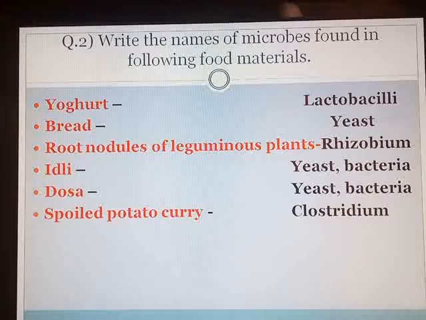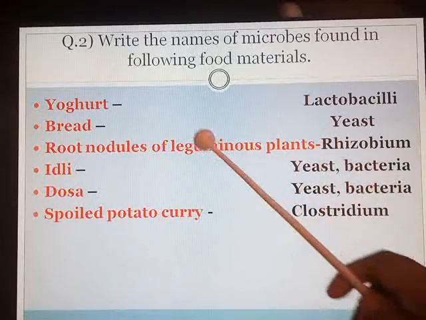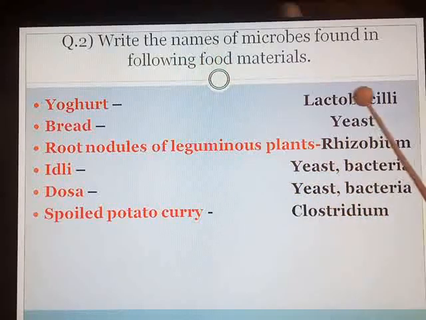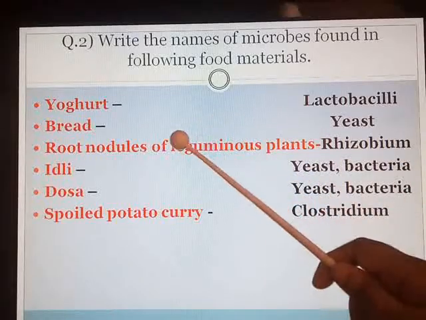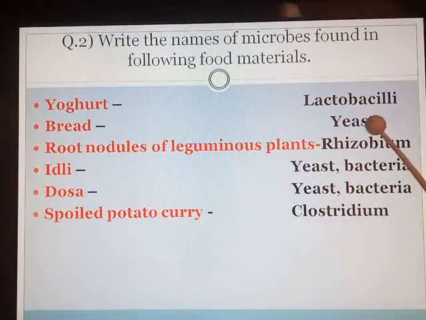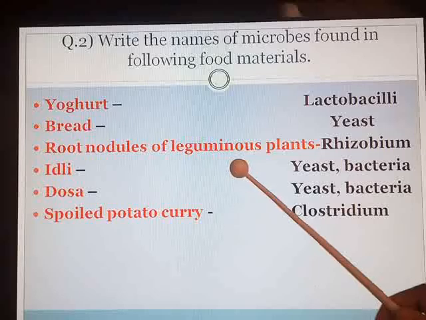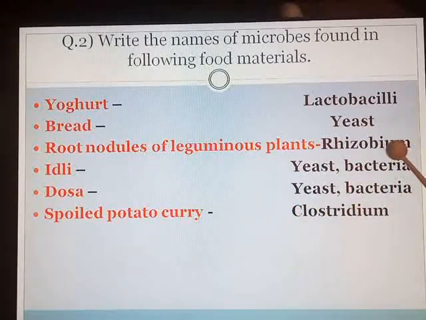So name of the food material is given to you. You have to find out which microbe is present in that particular food material. So the first one is yogurt, lactobacilli. We have seen how lactobacilli convert milk into yogurt. So the name of the microbe is lactobacilli. Write down the answers quickly in your textbook. Bread, yeast. Root nodules of leguminous plants, rhizobium. Just now we have seen rhizobium.